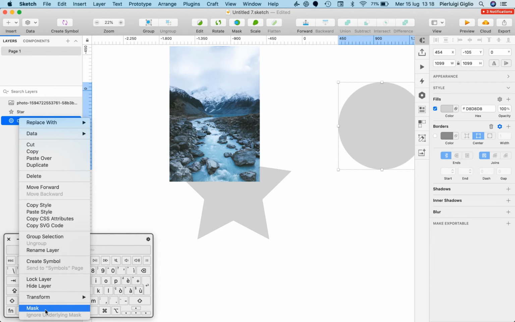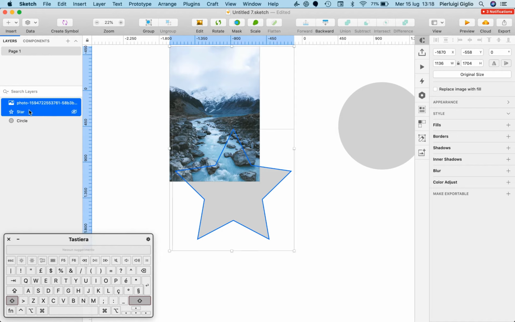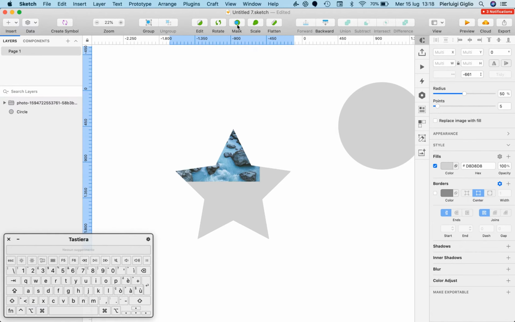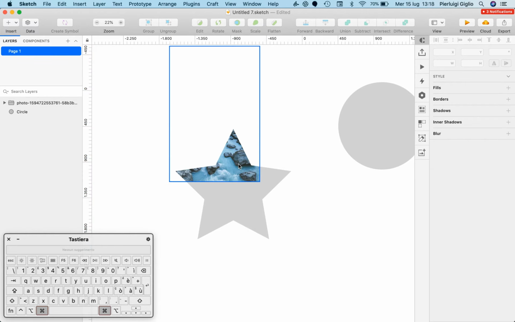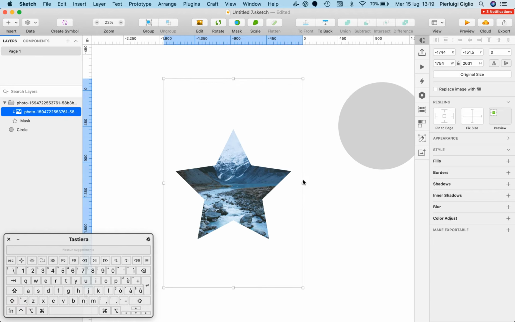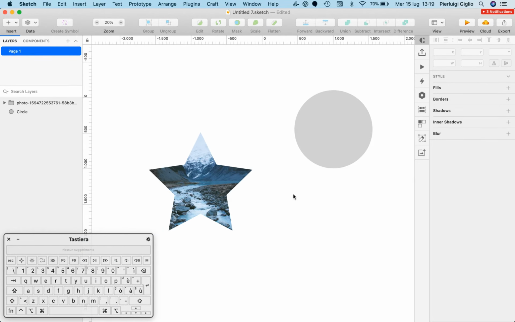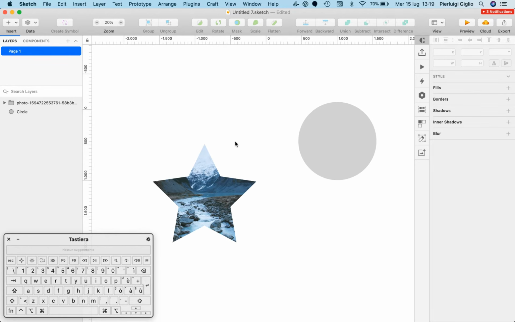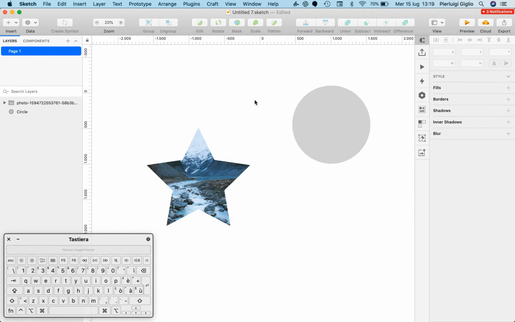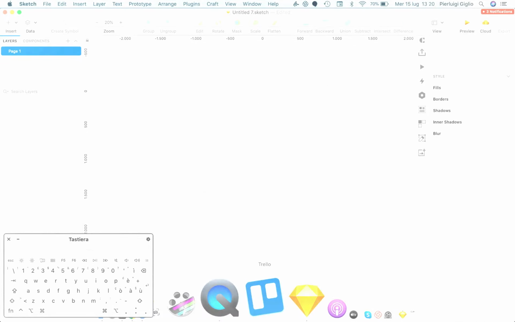as a mask. But basically you have to uncheck the mask again, and if you go over here and we select both and we use mask, you can see that also the star is going to be a potential mask. So you can mask pretty much any shape, even vector shapes. It's totally not an issue. And yeah, this is pretty much it when it comes to masks, and I'll see you in the next video.